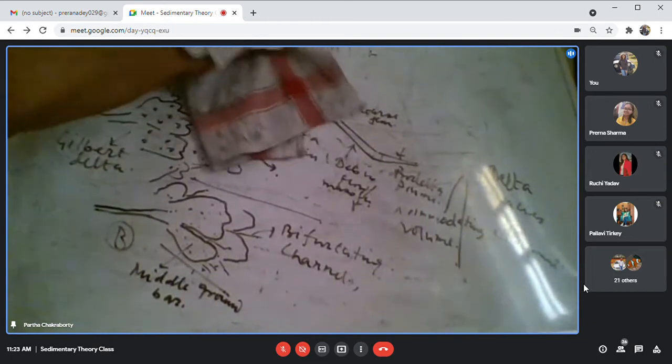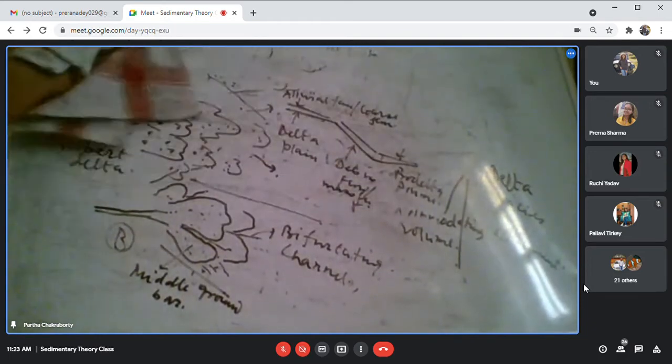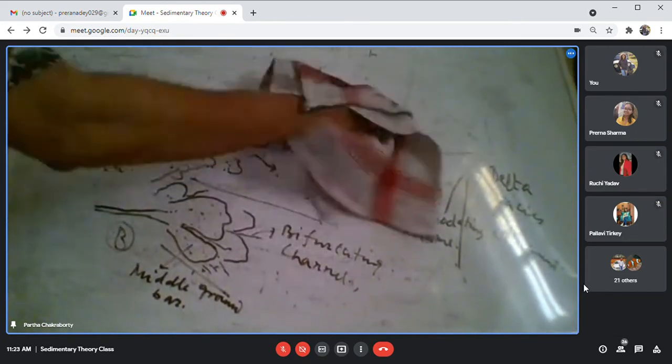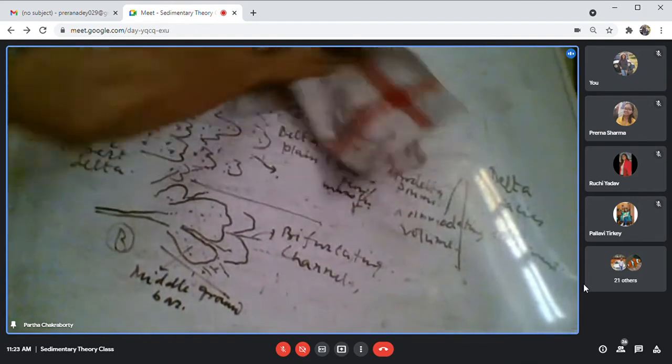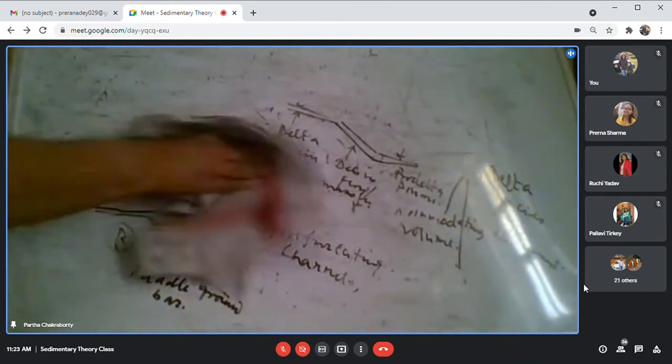Now, I will be drawing the plan view of a wave-dominated lobate delta. And I will tell you what are the different environments that I will get there.